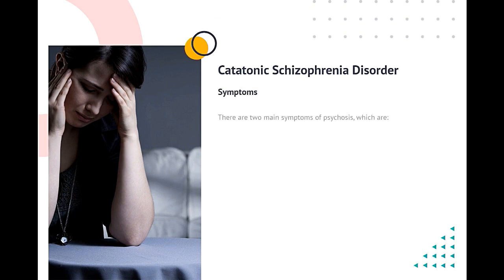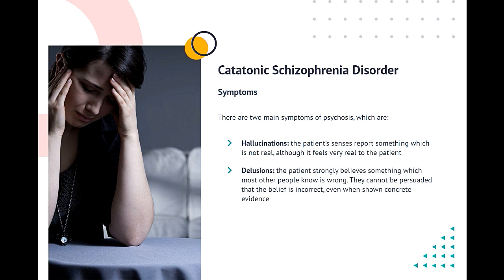Symptoms. There are two main symptoms of psychosis, which are hallucinations. The patient's senses report something which is not real, although it feels very real to the patient. Delusions. The patient strongly believes something which most other people know is wrong. They cannot be persuaded that the belief is incorrect, even when shown concrete evidence.